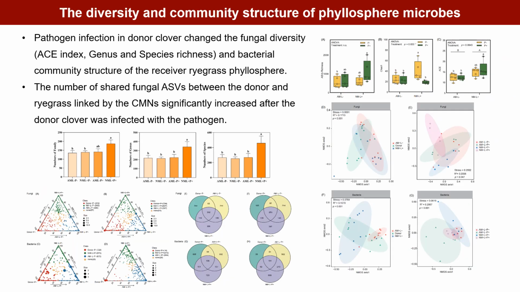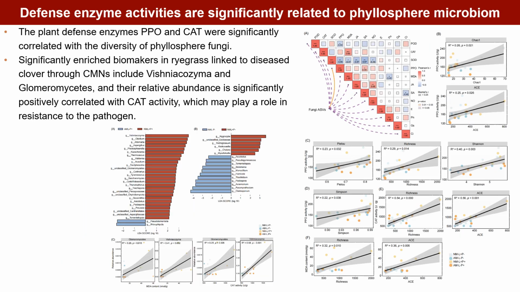Pathogen infection in donor clover changed the fungal diversity ACE index, genus and species richness, and bacterial community structure of the receiver ryegrass phyllosphere. The number of shared fungal ASVs between the donor and ryegrass linked by the CMNs significantly increased after the donor clover was infected with the pathogen. The plant defense enzymes PPO and CAT were significantly correlated with the diversity of phyllosphere fungi.